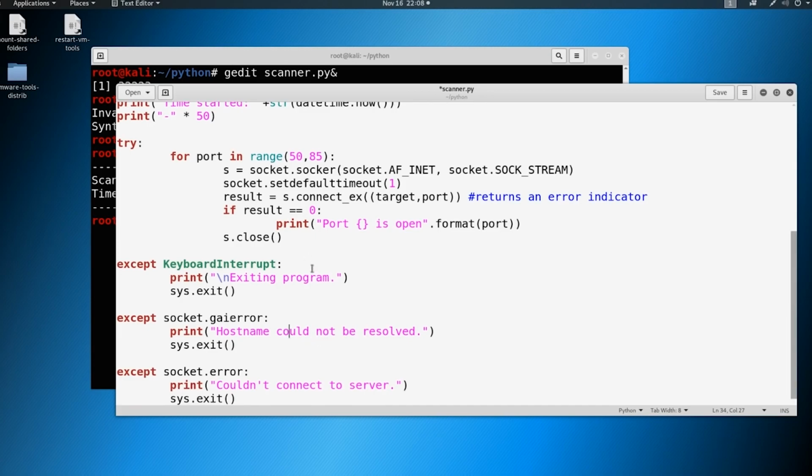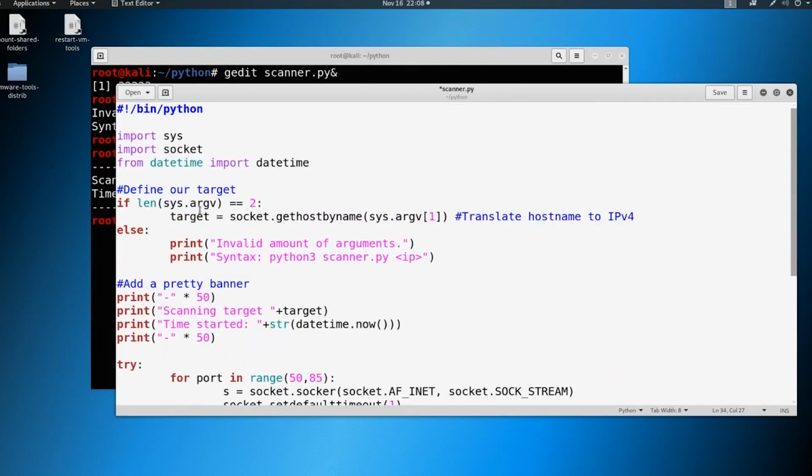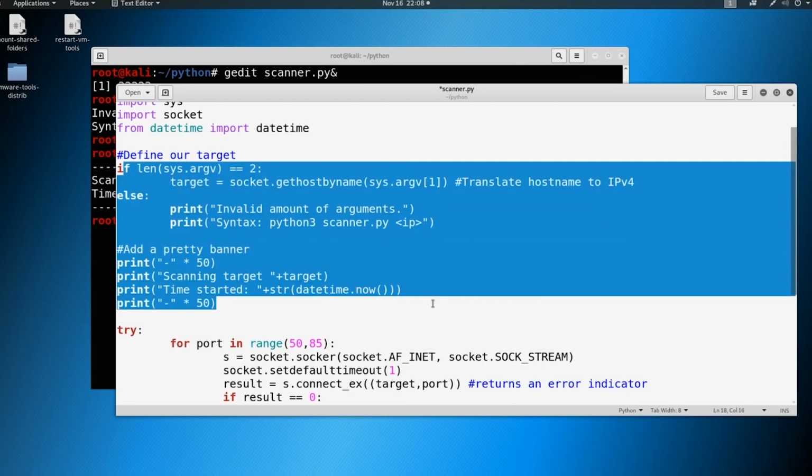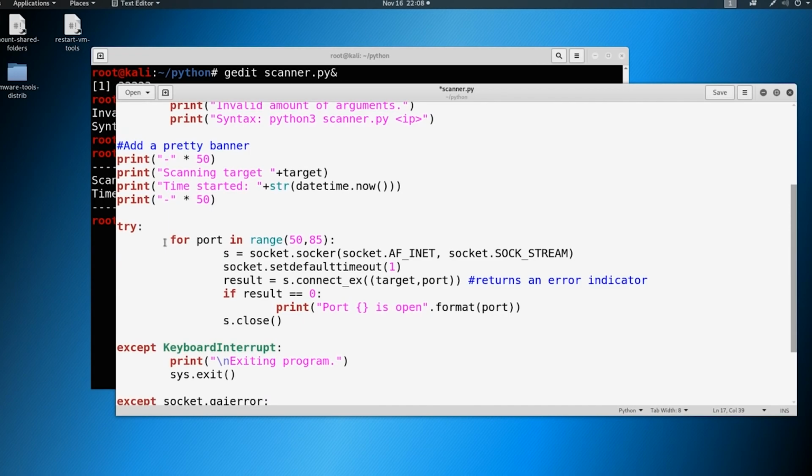And this is that thinking logically that I talked about in earlier videos. It wouldn't hurt to build this out and then just think logically. I will be the first person to tell you that when I build a script out and write it, it's always terrible. First time's always terrible. 10th time, still probably pretty terrible. You have to start thinking of things logically. You might not define an if statement at the beginning, because you might need 1 argument or 2 or 3 and you don't know. So maybe this doesn't look like this and doesn't have the pretty banner either, and you just start with this for loop.